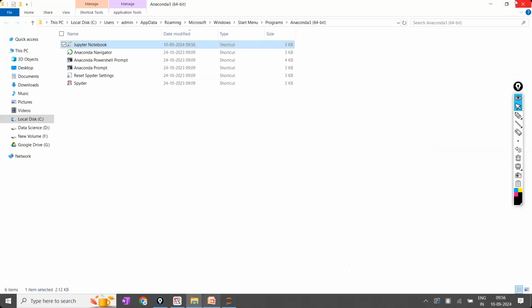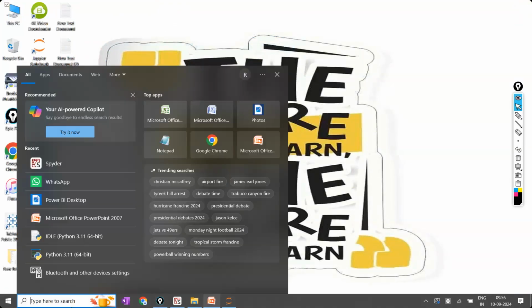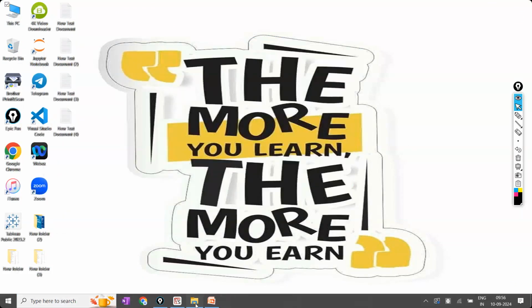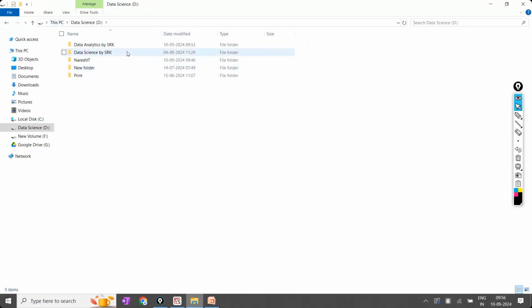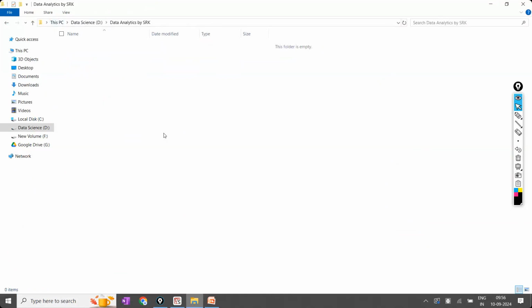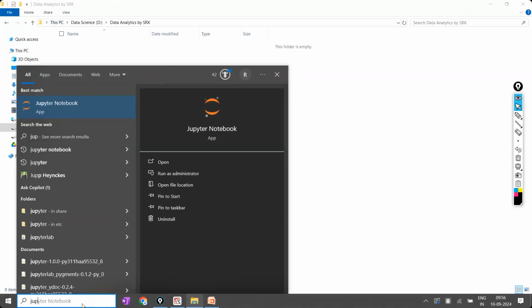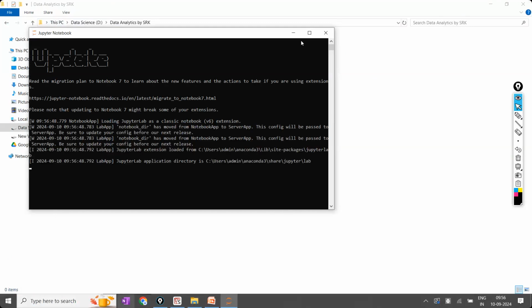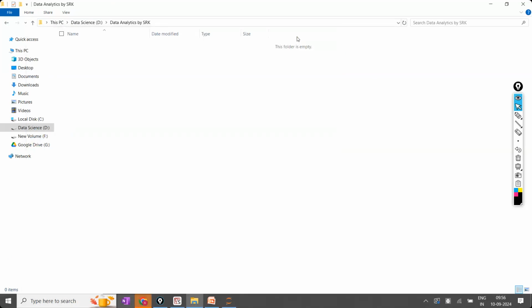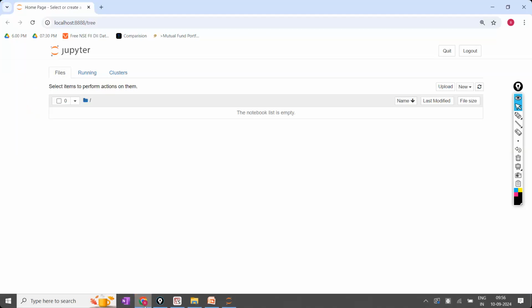Now, what is the advantage, sir? Okay, you have done like this now. Now, I'm going to open this. This is my working directory, right? What is my working directory? The D drive, within the D drive, Data Analytics by SRK. Keep this folder as it is. And here I'm trying to open the Jupyter notebook. I'm just clicking on that. I'll get a black window. I will minimize the black window. I will not do anything in the black window. Now it is opening in a new window, see here, it is empty. Why is it empty? In your working directory, is there any folder?